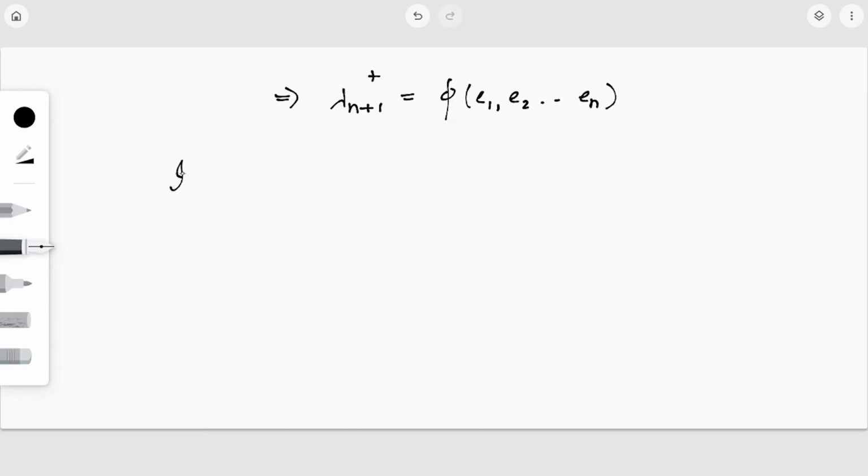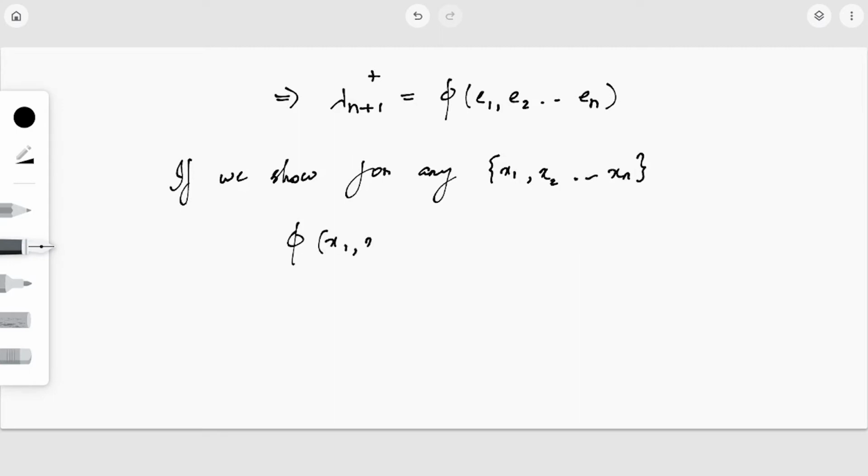Now if we show that for any x1, x2, etc., xn, phi of x1, x2, etc., xn is greater than or equal to lambda n plus 1 plus, then what I can say is that lambda n plus 1 plus is the least value of all such phi's.